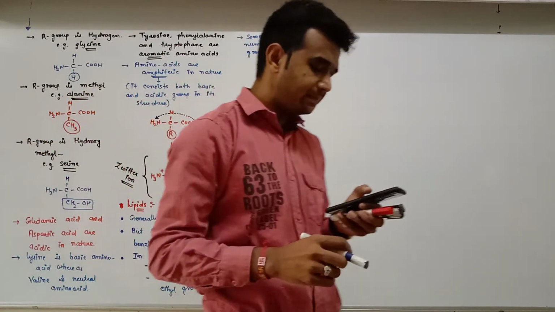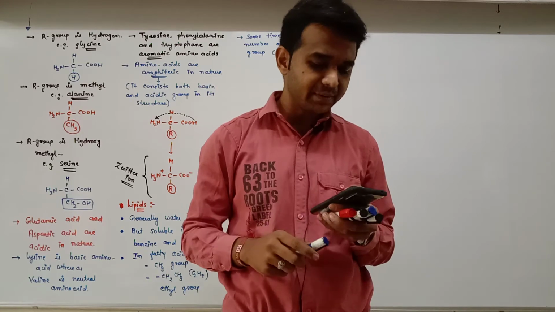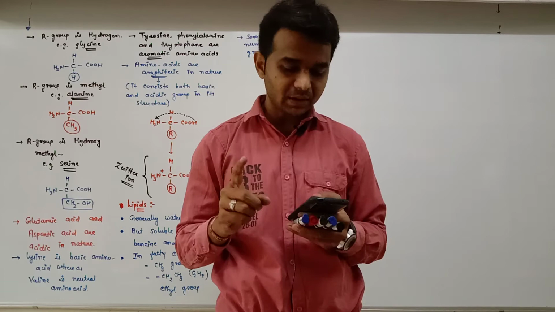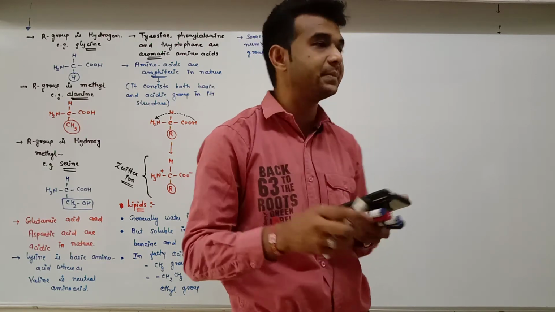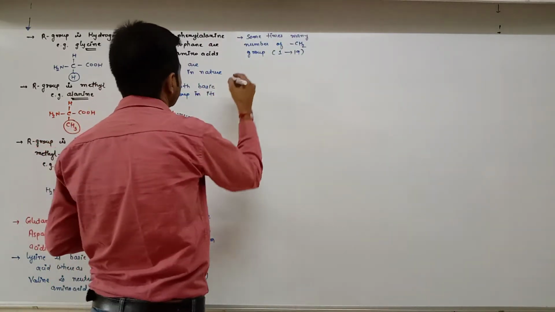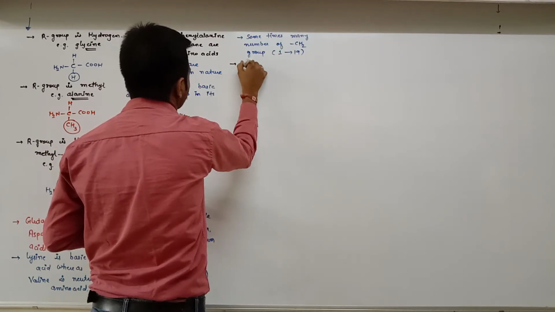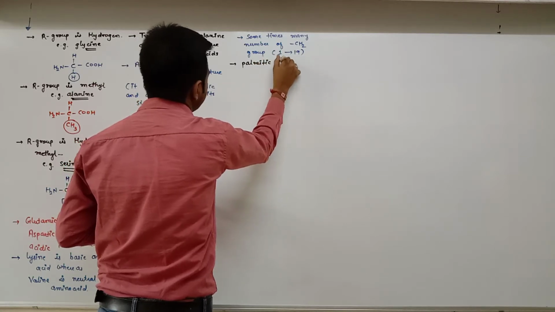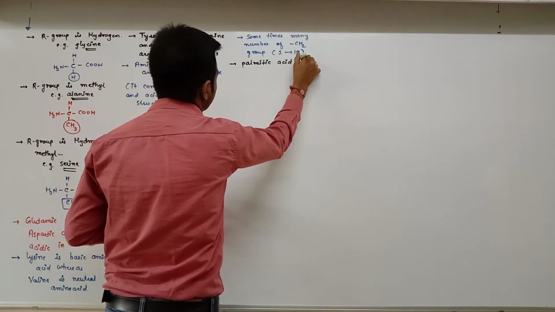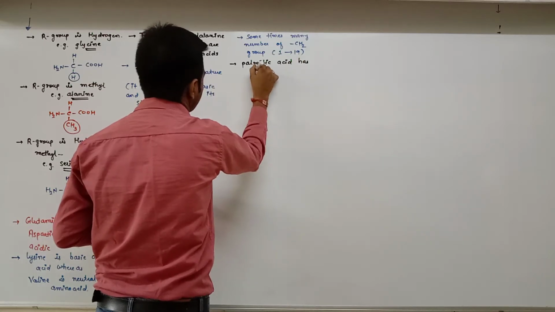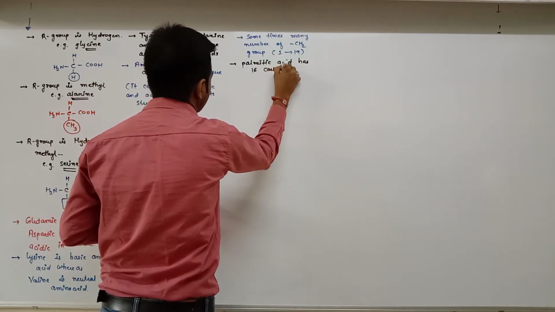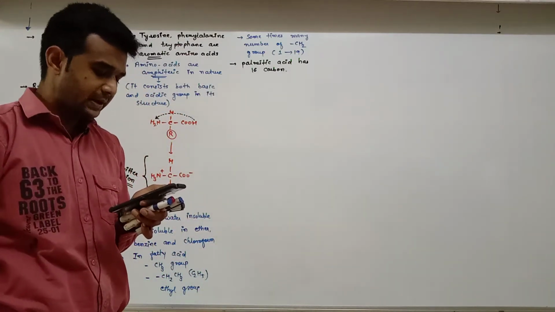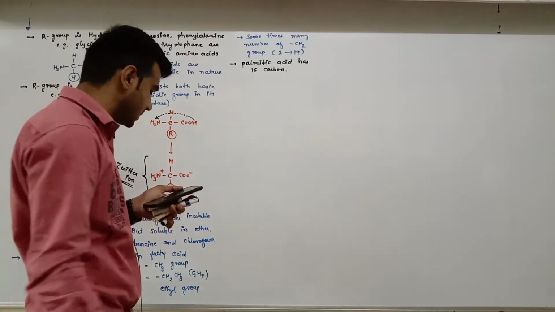For example, palmitic acid has 16 carbon, including carboxyl carbon. Please remember, palmitic acid has 16 carbon. Palmitic acid is a fatty acid. Arachidonic acid has 20 carbon.